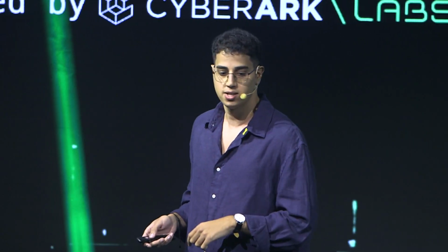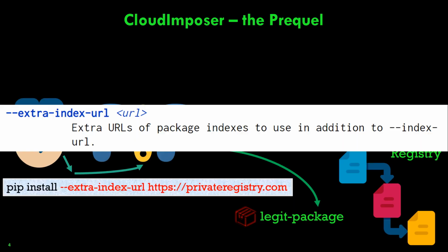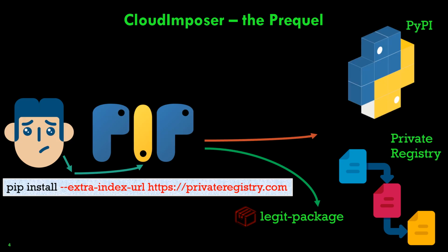They will usually do so with the following command: pip install --extra-index-url and specifying the private registry. What they don't know is that behind the scenes, pip, with this argument in that case, not only will search the private registry, but will also look for PyPI, the public registry.